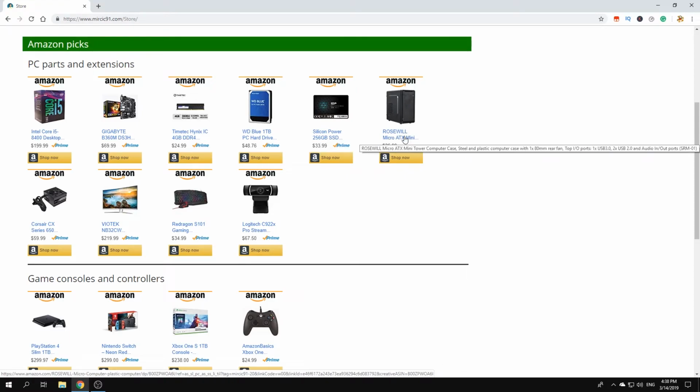Next thing, case. You buy just a cheap case. My recommendation is don't buy stuff that is too expensive. Especially case is the thing that you can save on. It doesn't do much for your PC performance. It's just a place where you can put your parts. That's pretty much the whole point of the case.